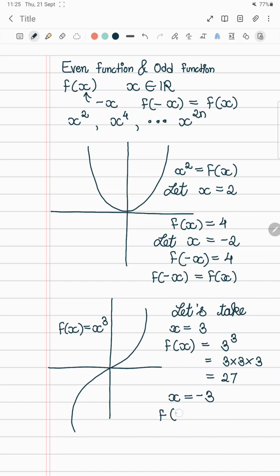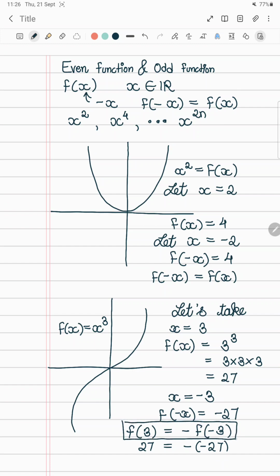Then our function's value would be minus 27. So here what we get is f of 3 is equal to negation of f of minus 3. And this is our criteria for an odd function.